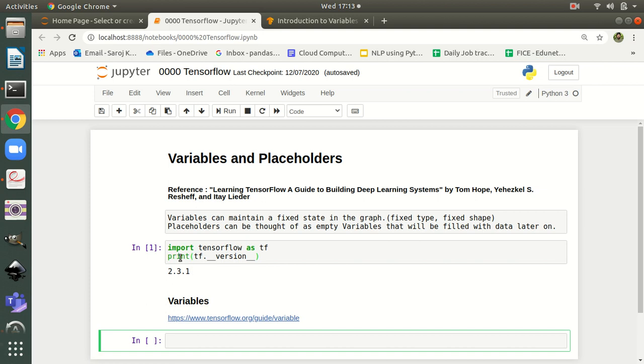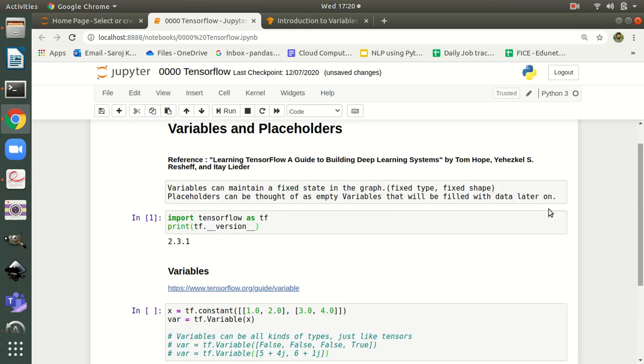Currently I am working on TensorFlow version 2.3.1. Whenever you try to create a variable in TensorFlow, there is an inbuilt function known as Variable. For that we need to pass a list or nested list as an argument to this function, Variable. This will ultimately create a variable for your use.